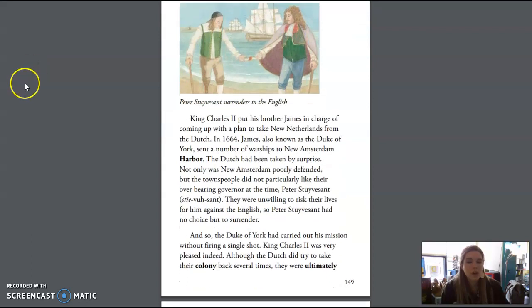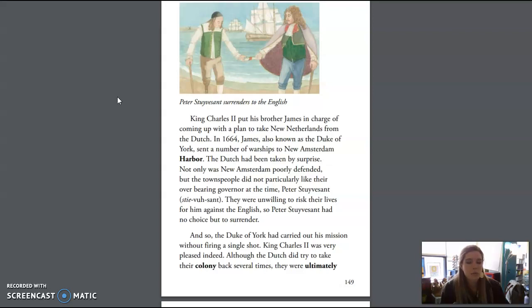This is an image of Peter Stuyvesant surrendering to the English. King Charles II put his brother James in charge of coming up with a plan to take New Netherlands from the Dutch. In 1664, James, also known as the Duke of York, sent a number of warships to New Amsterdam harbor. The Dutch had been taken by surprise.